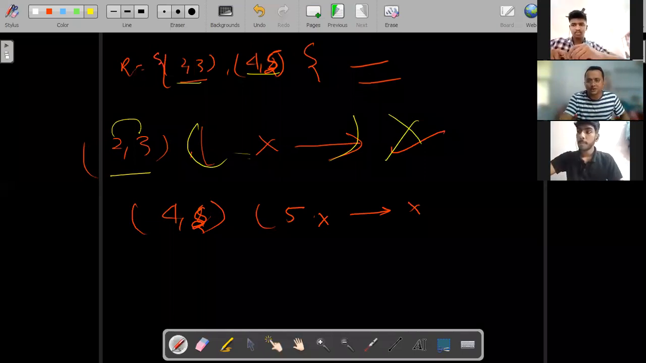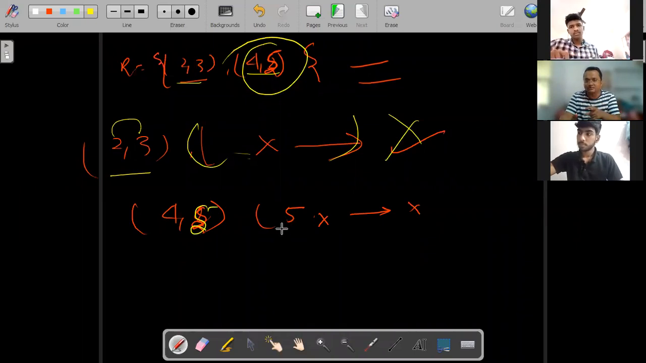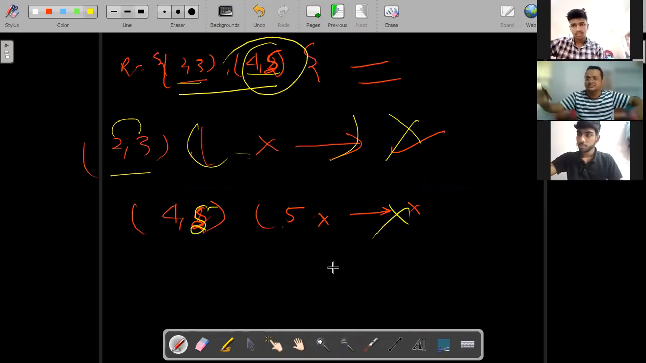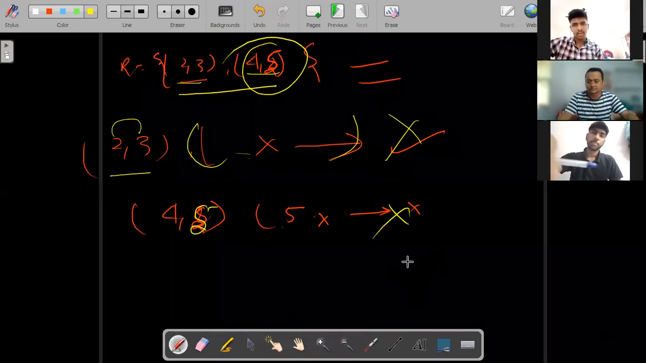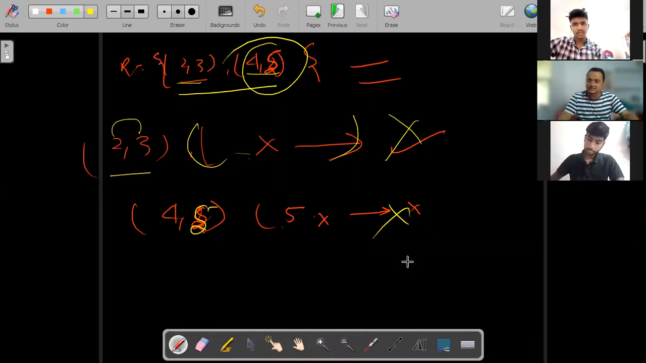Then after that you have to see 4 comma 5. Is there any element which is starting from 5? No, there is no element. Only 2 elements are there, right? If it is not there, then it is okay. So it is a transitive relation. Understood my point? That is a very interesting story, isn't it?